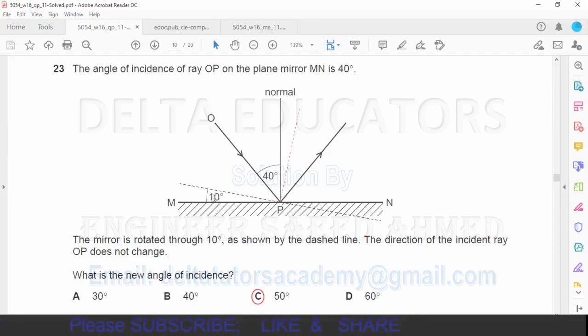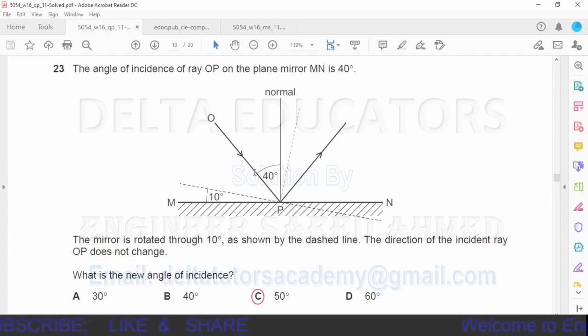Now it is given that this mirror MN is tilted at an angle of 10 degrees. When the mirror is tilted by 10 degrees, the normal will also move by 10 degrees, because the normal is always at right angles to the plane. What is asked? The new angle of incidence.